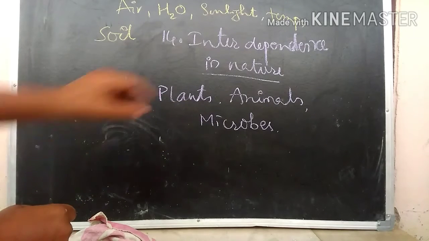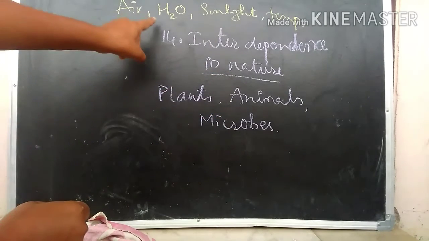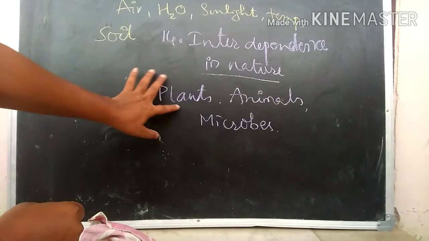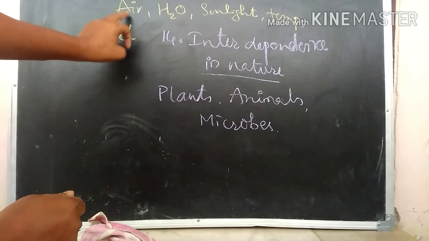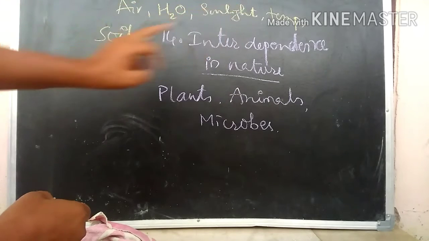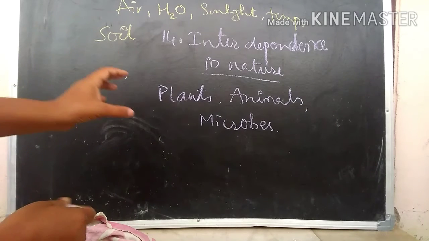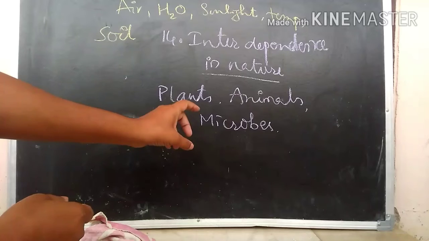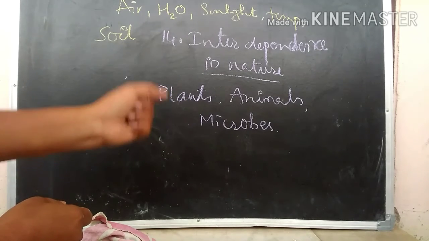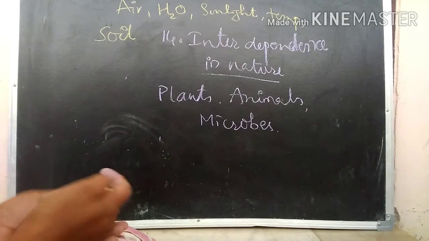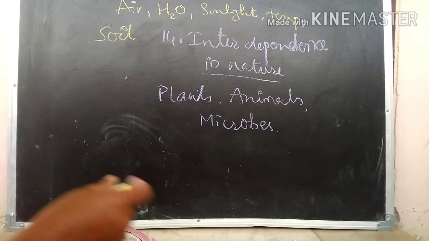So in the nature there are two types of things: living things like plants, animals and microbes, and non-living things like air, water, sunlight, temperature and soil. Remember, the same living things are also called biotic components of the nature.